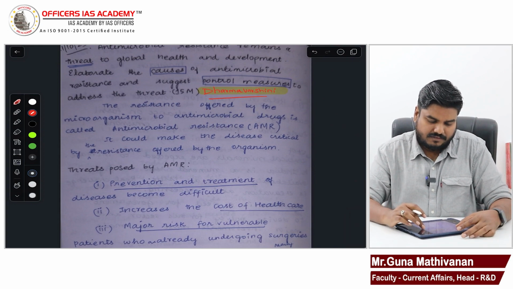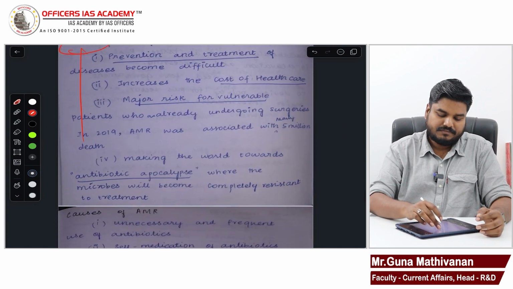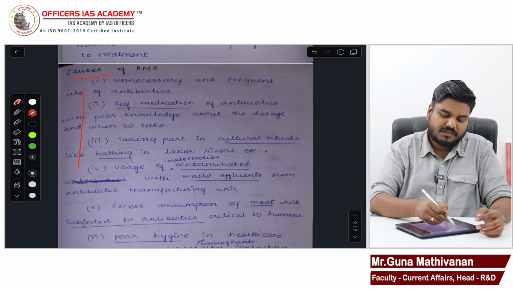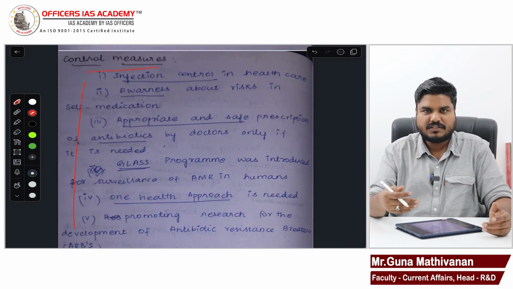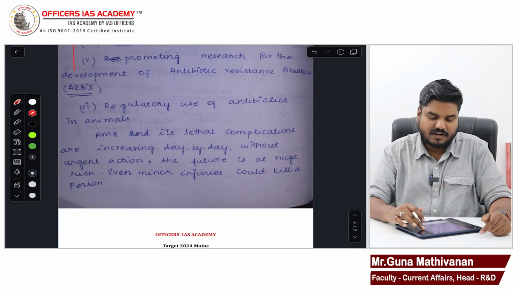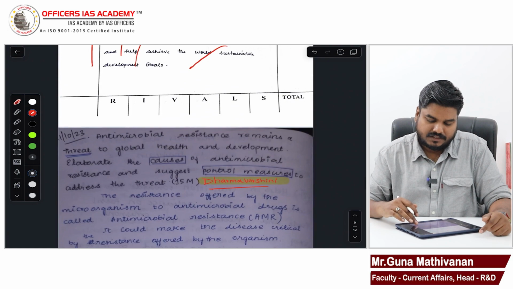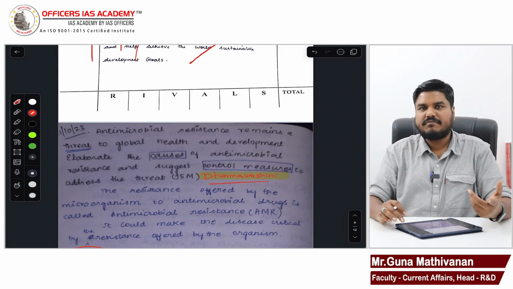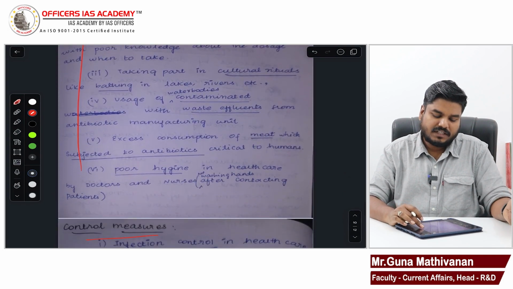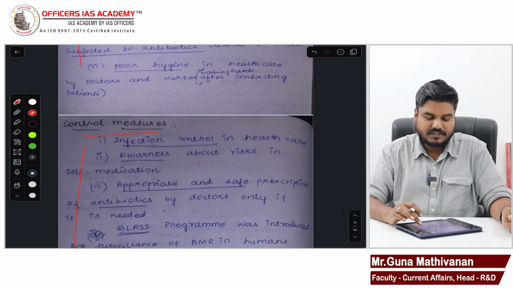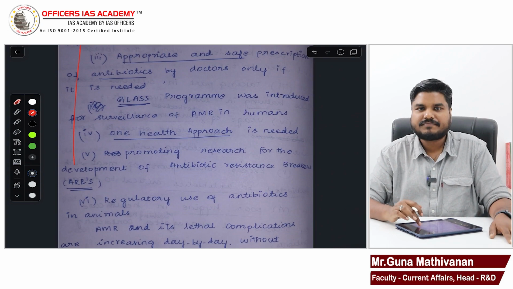Okay, Dharmavarshini, you have clearly mentioned the threats, the causes, and the control measures. The points are similar, so I am skipping it. I have read your answer already. Your answer is good. Dharmavarshini, you have done well. You have given a brief intro, explained the threats, given 5-6 points for causes, and similar 5-6 points for control measures.